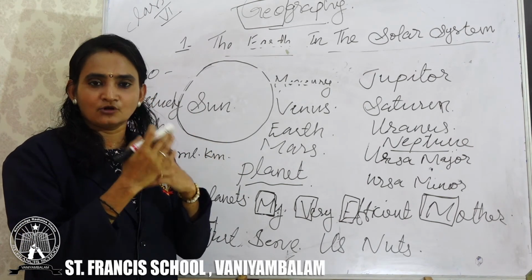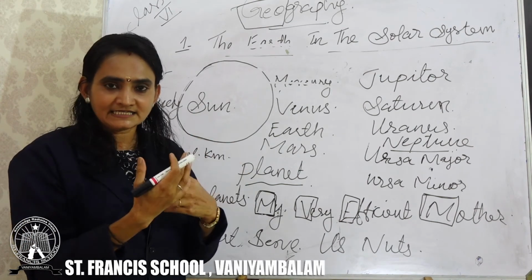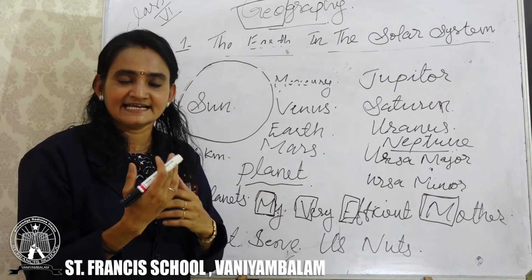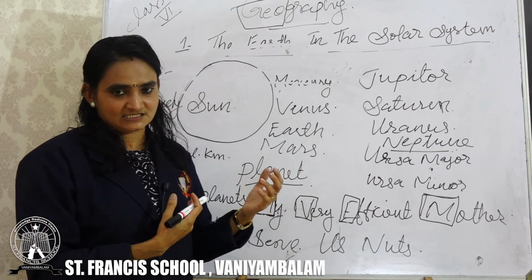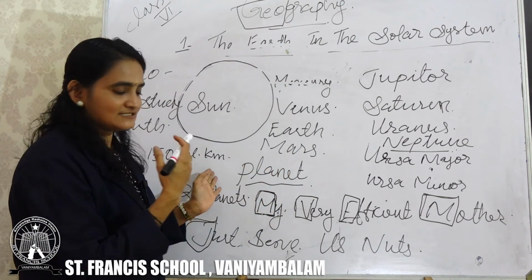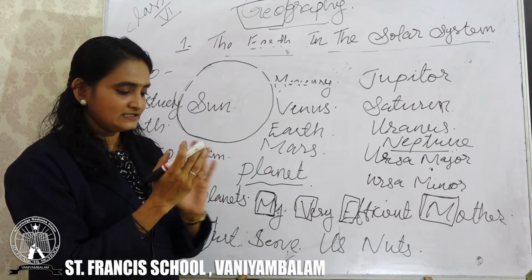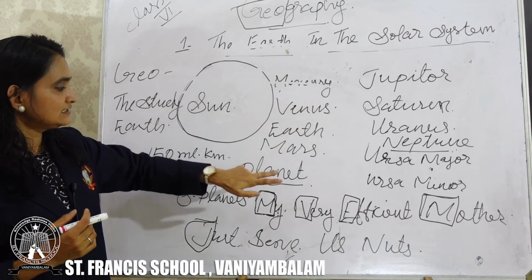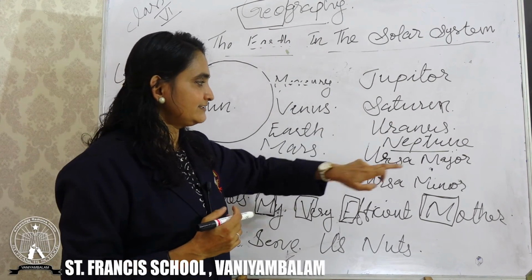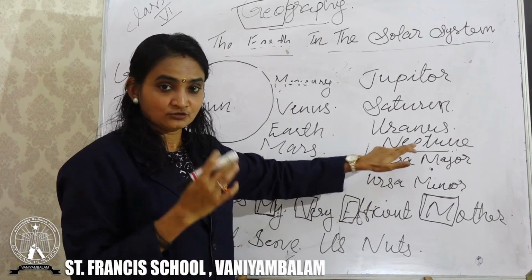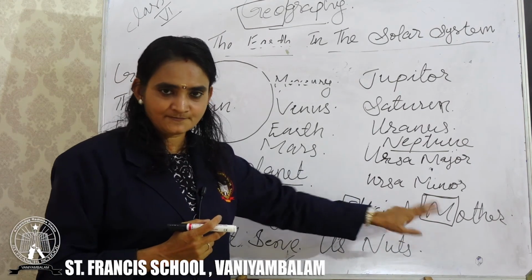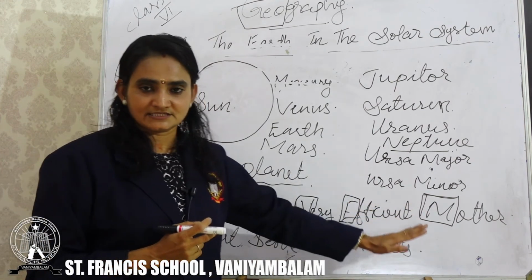Some celestial bodies have their own heat and light, termed as stars, and those which do not have any heat and light are termed as planets. The example of a star is the Sun. For planets, we learned the 8 planets: Mercury, Venus, Earth, Mars, Jupiter, Saturn, Uranus, Neptune. For that we learned one sentence: my very efficient mother just serves us nuts.